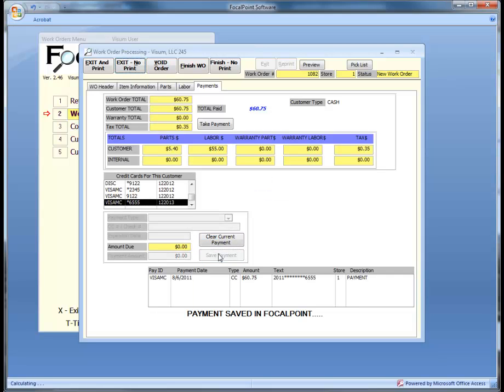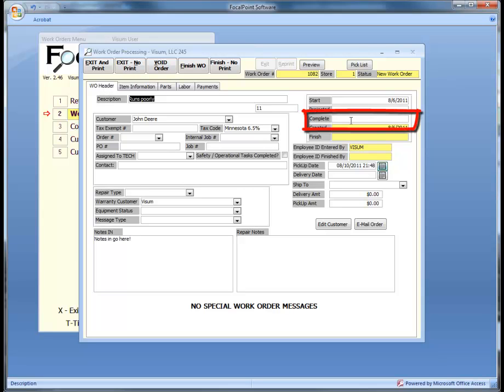When a work order is finished, you click on either of the Finished buttons. You may leave a work order open, and oftentimes will, for long-term repairs, where you may need to order parts, by clicking either of the Exit buttons to close the screen. Also, you have the ability to mark the date the work was completed, indicating that the work is done and it's time to let the customer know. Reports and screens allow you to track your completed work orders.